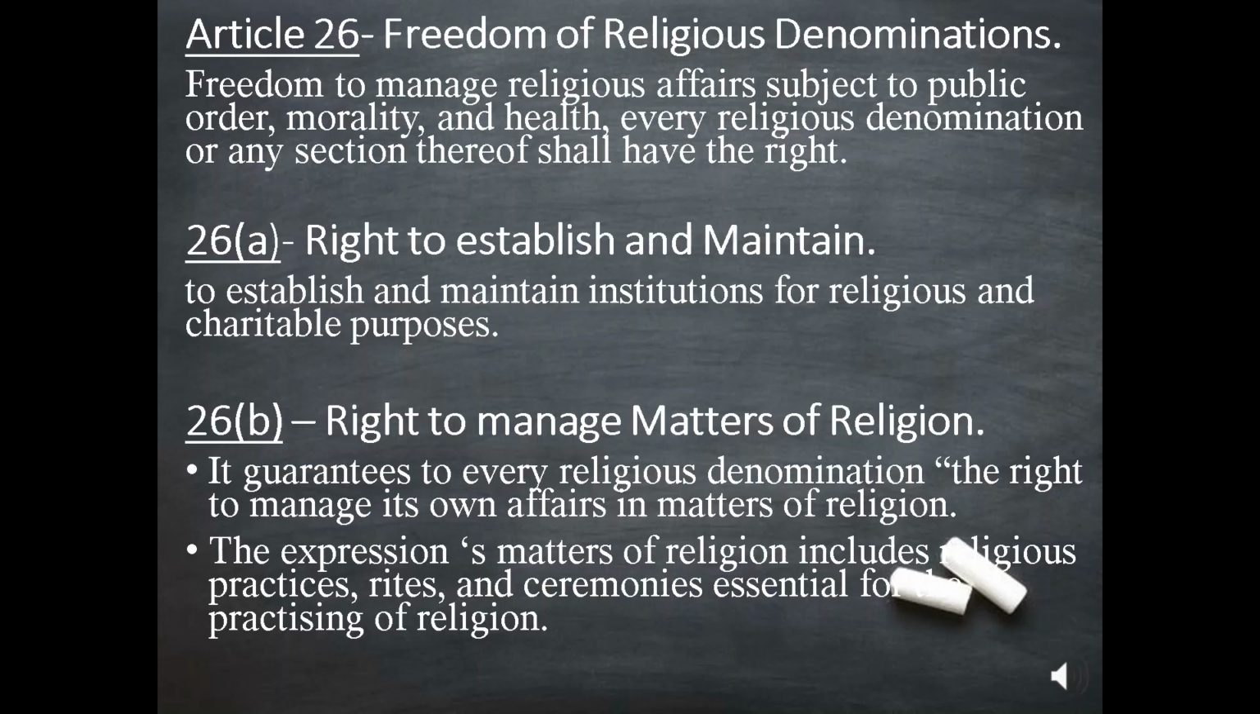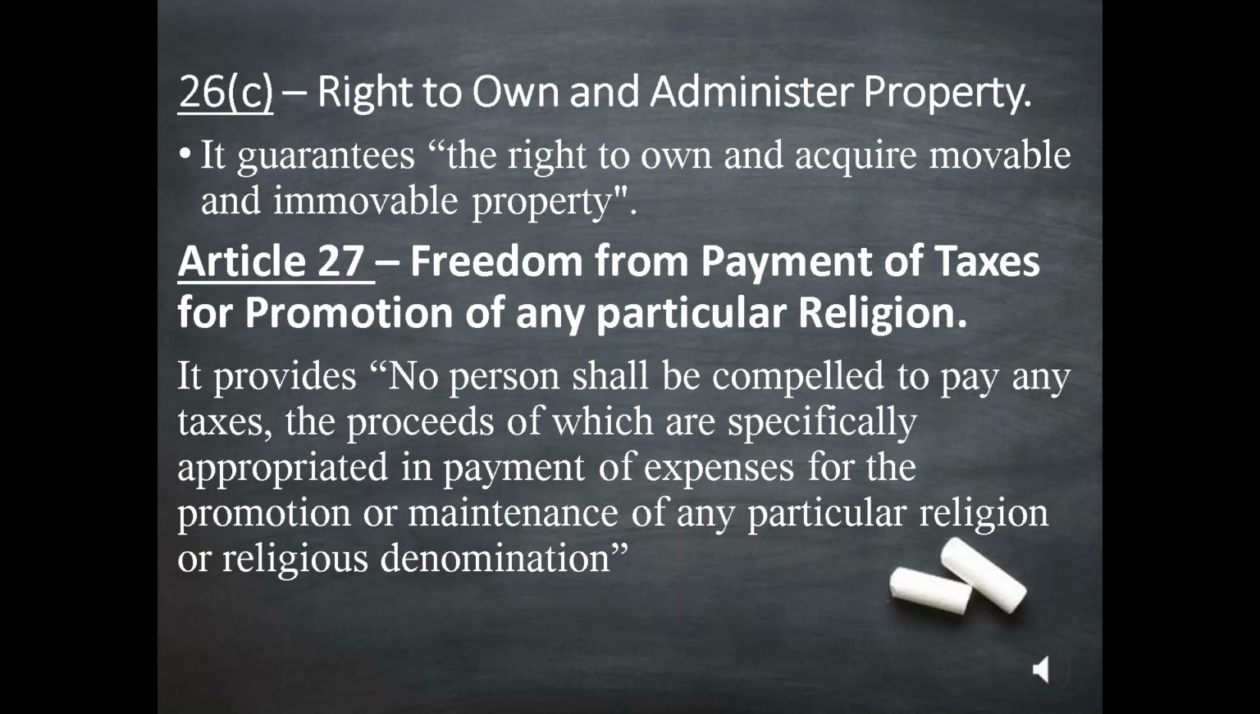Article 26 clause B is the right to manage matters of religion. It guarantees to every religious denomination the right to manage its own affairs in matters of religion. The expression matters of religion includes religious practices, rites and ceremonies essential for the practicing of religion. Article 26 clause C is the right to own and administer property. It guarantees the right to own and acquire movable and immovable property.